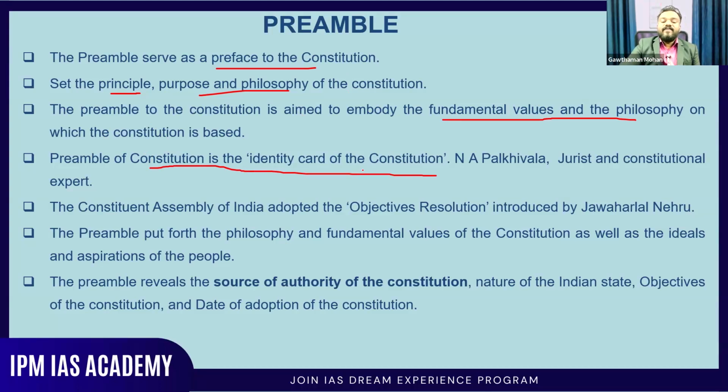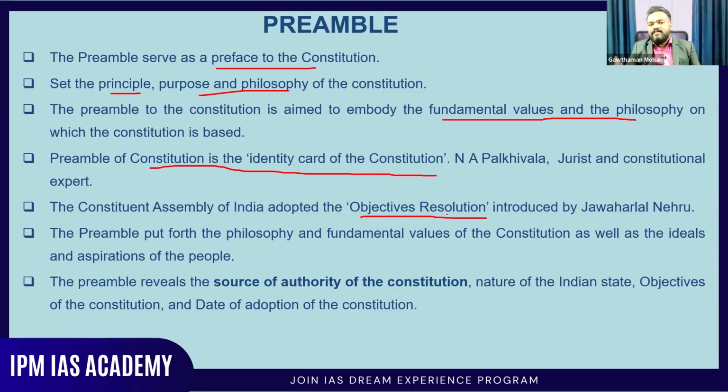The Constituent Assembly of India adopted the objectives resolution introduced by Jawaharlal Nehru. When the Constituent Assembly was formed, they were also unsure how to move further. So in order to give an objective to the entire Constituent Assembly, on how the Constitution should be, the objectives were placed by Jawaharlal Nehru, known as the Objective Resolution.